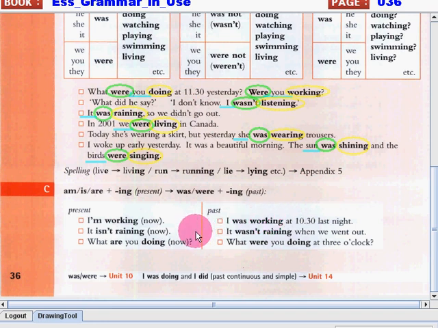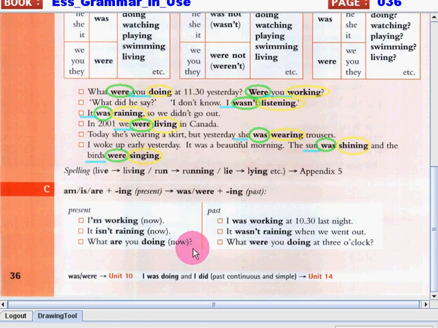Next, it isn't raining. It wasn't raining when we went out. So first one, this is in the present continuous tense because the action started and it's happening now. While the other sentence, it's already past continuous tense because this happened in the past, but during that time, the action was not yet finished.